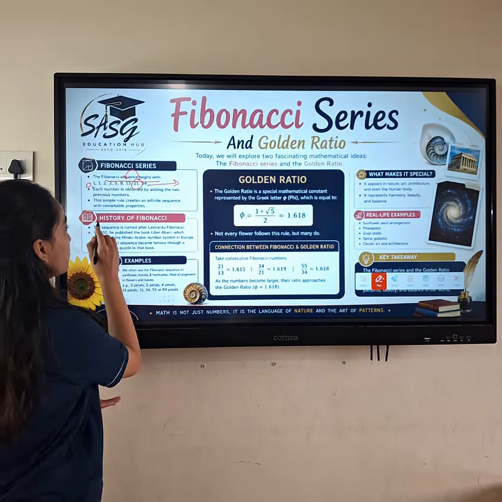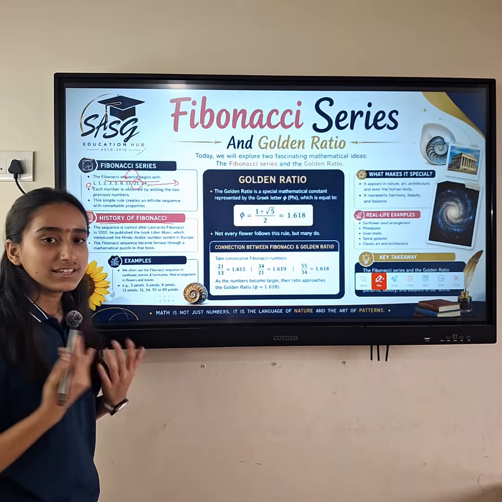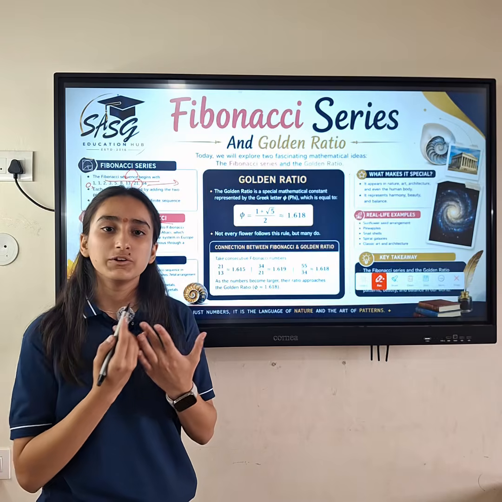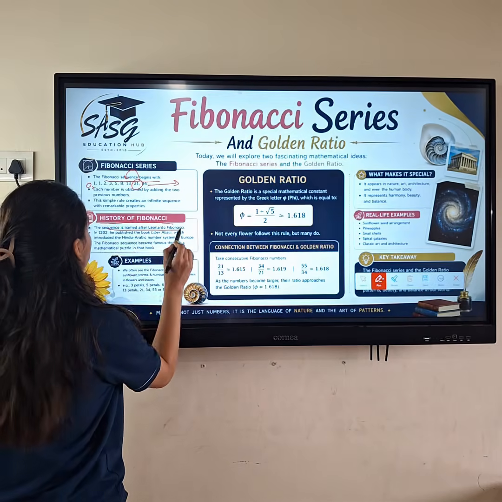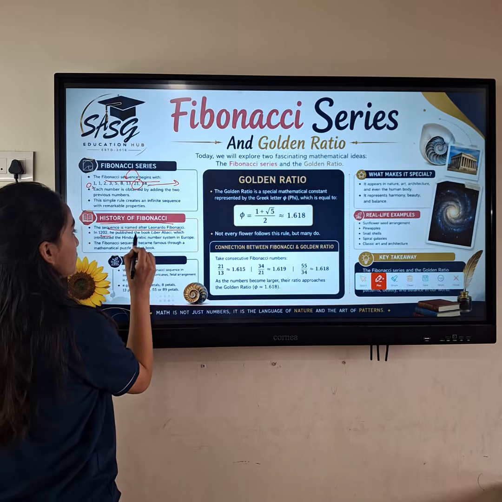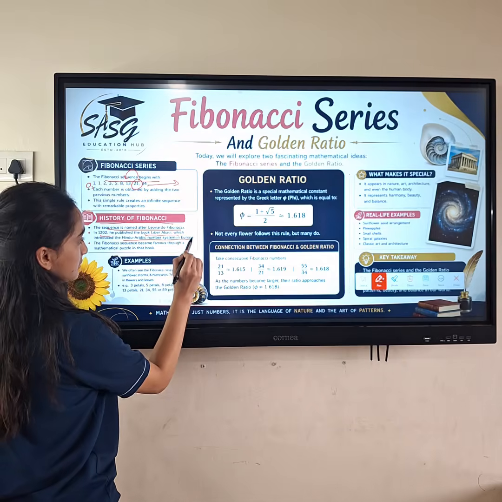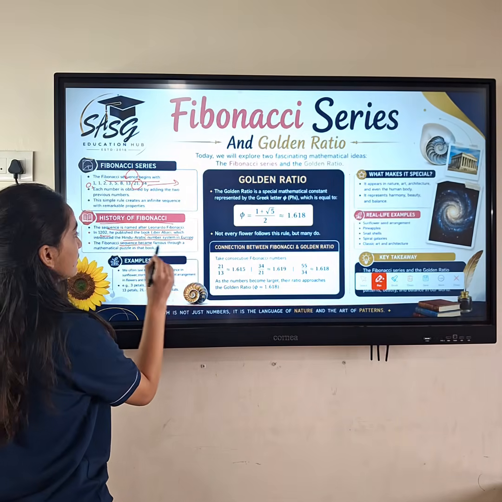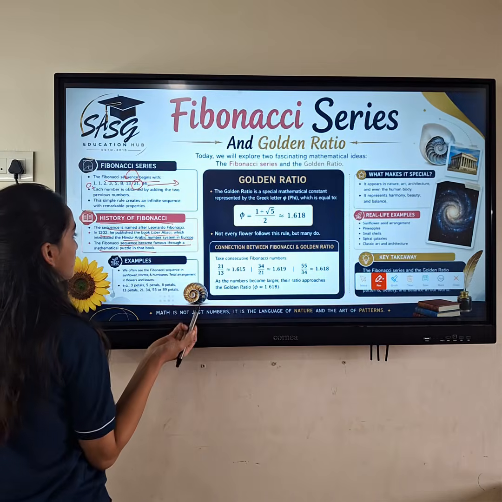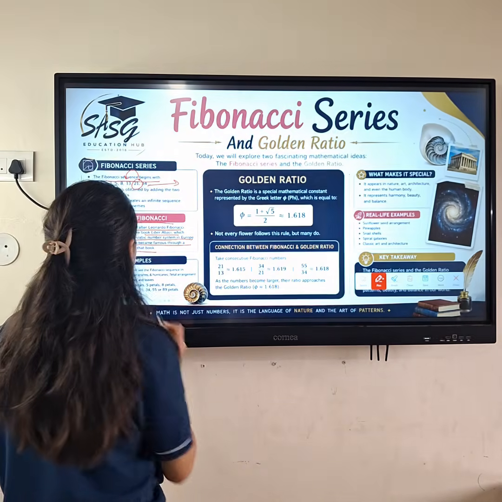Now comes the history of Fibonacci. This sequence is named after Leonardo Fibonacci. In 1202 AD, he published his book Liber Abaci, which introduced the Hindu-Arabic number system in Europe, and then this Fibonacci sequence became famous. Now comes the examples.